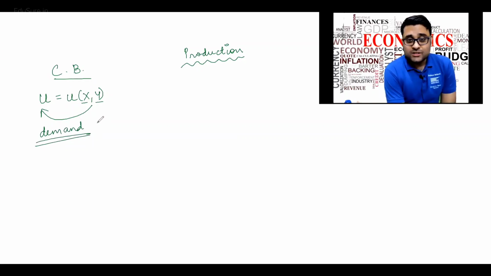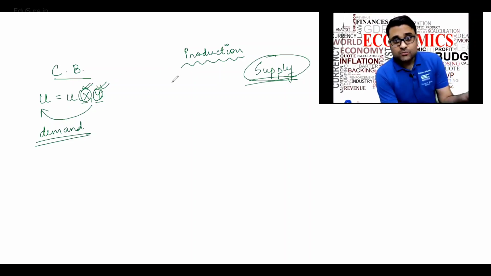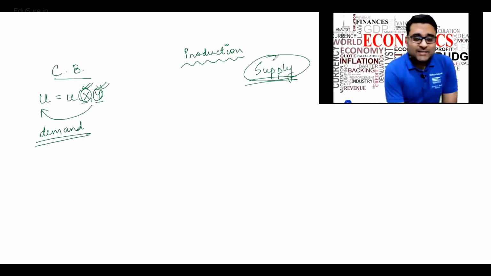And we assume that whatever is demanded by the consumer in terms of the two goods, X and Y, will be supplied. So the consumer behavior only looked at the demand angle of the consumer. Now it's time to look at the supply side as well. The supply side is basically how much of X and Y will actually be supplied for the consumer. So the supply side tells us to look at something called the production function.